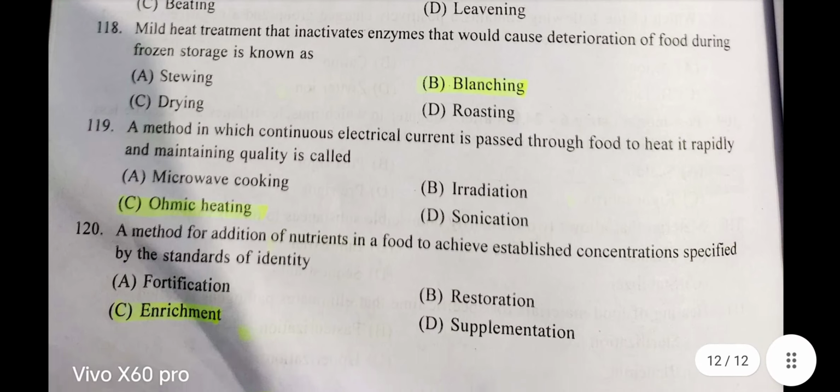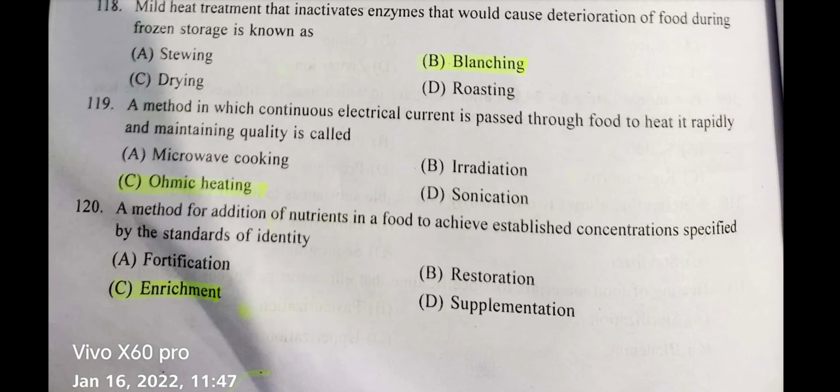Question number 120. A method for addition of nutrients in a food to achieve established concentration as specified by the standard of identity. The right answer is enrichment.